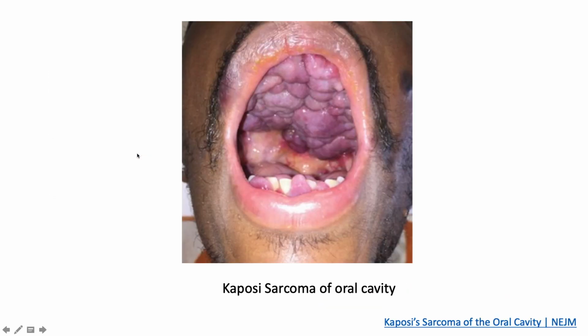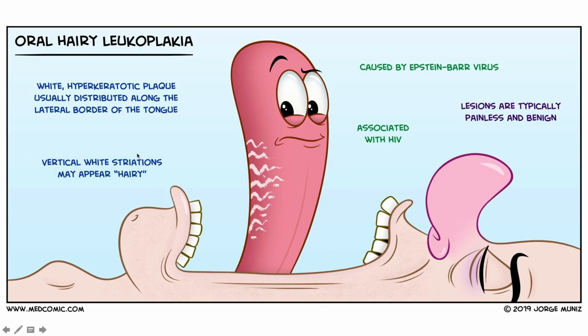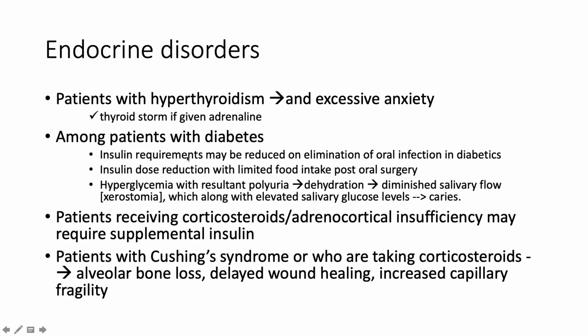Here is Kaposi sarcoma of the oral cavity, a very vascular tumor that we can see on the upper palate. Here's a nice demonstration from MedComic and al, just demonstrating what oral hairy leukoplakia looks like. It's vertical white striations which may appear hairy, associated with HIV. The lesions are typically painless and benign and caused by Epstein-Barr virus.